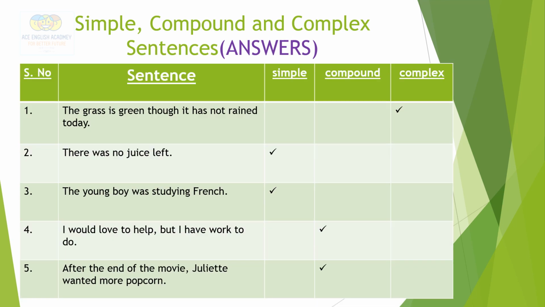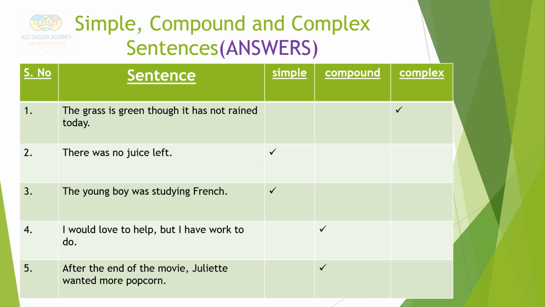The grass is green. It has not rained today. So what is in between? Though. So though is a subordinating conjunction. If you remember, I have taught you that when one independent and one dependent clause are joined together with the help of a subordinating conjunction, that is a complex sentence. So the grass is green though it has not rained today. This is a complex sentence.